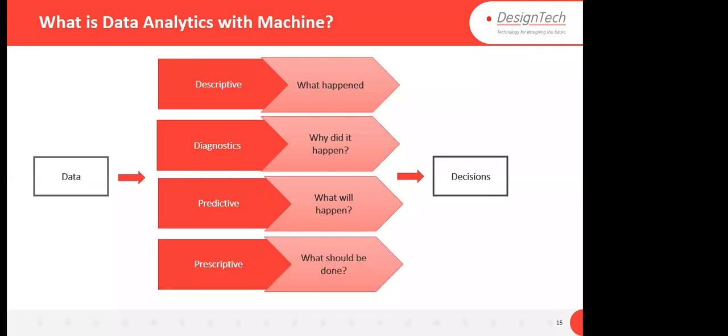Further, prescriptive means what decision we can take, based on what happened, why it happened, and what will happen. Based on that, we are going to take some decisions. Like in the automotive industry, they are producing different kinds of vehicles. Say I launched this kind of vehicle, but it is not working in the market. So they will do some data analysis on the vehicles: what is the reason people are not purchasing that vehicle?